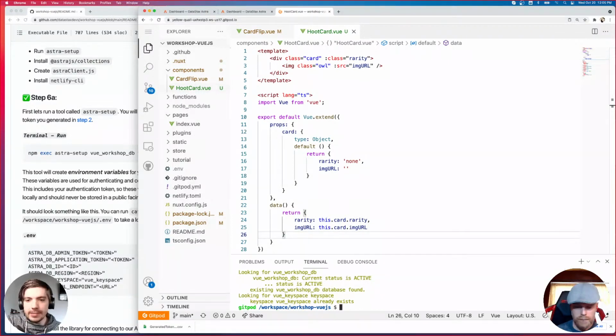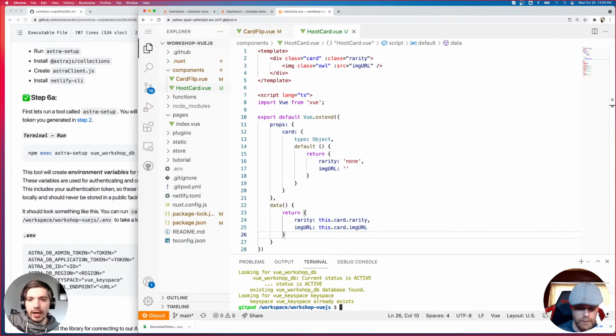Now, someone asked, what is a key space? Key space is a collection of tables. It's very similar to a schema if you're familiar with the relational world, or sometimes it's called a namespace. It's just a collection of tables. In this case, it's going to be a collection of document collections, but that's what a key space is.